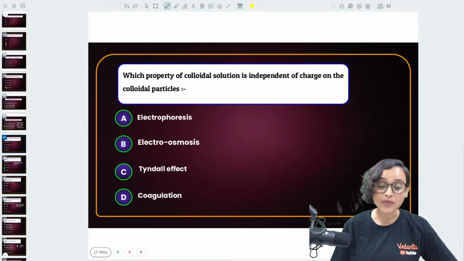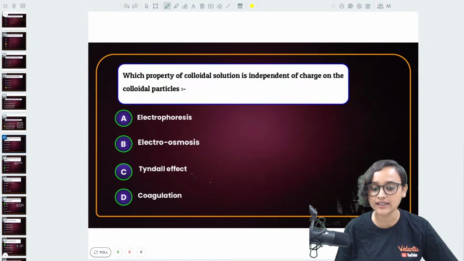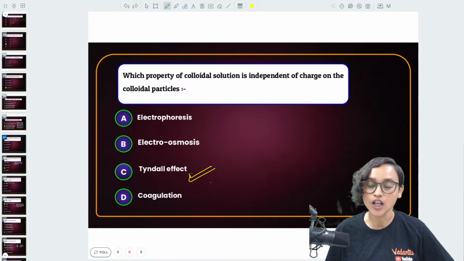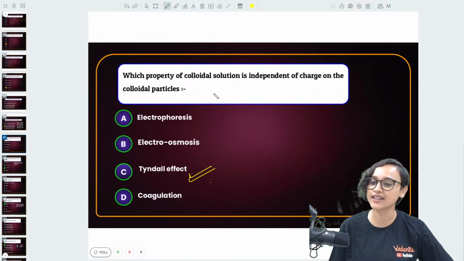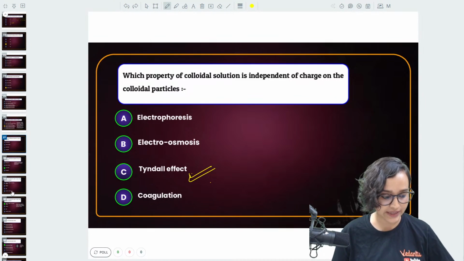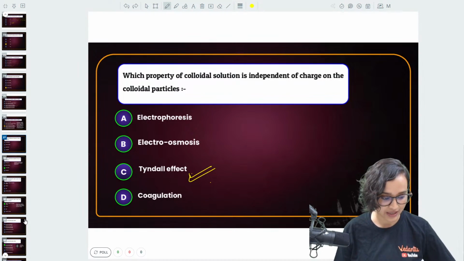Okay. Very good. The correct answer is the Tyndall effect. Which property of colloidal solution is independent of charge on the colloidal particles? The correct answer is Tyndall effect. Yeah? Got it? Thank you so much. Amazing.